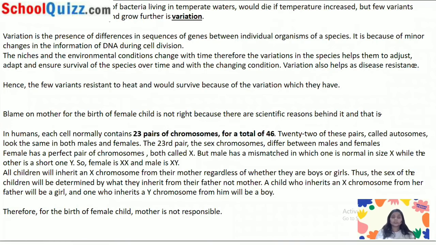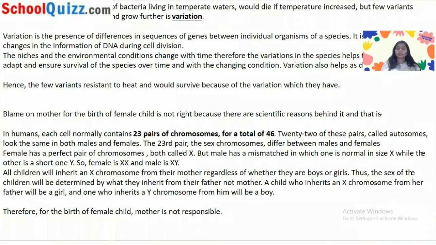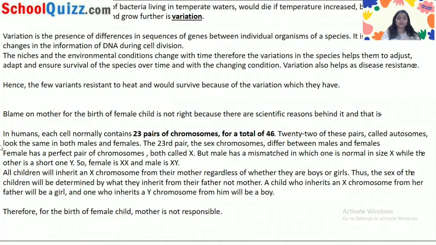So firstly, you will start from the blame, whether it is correct or not. You have to tell them that blaming the mother for the birth of a female child is not right because there are scientific reasons behind it. So firstly, you have to tell them that it is right or not. It is not right, and there are some scientific reasons behind it. And now you have to tell them what are the scientific reasons behind it.